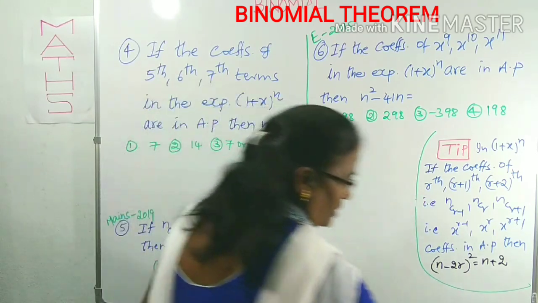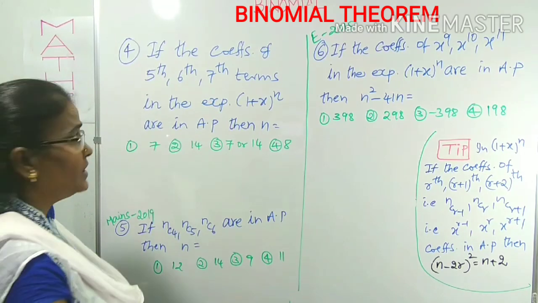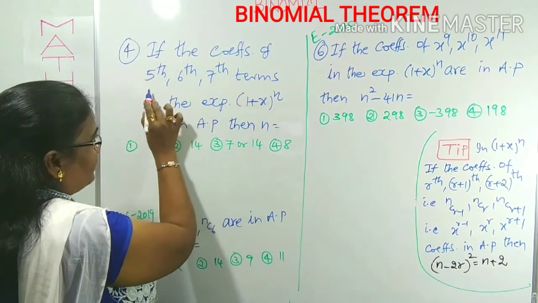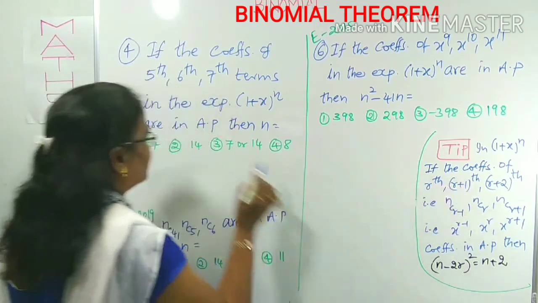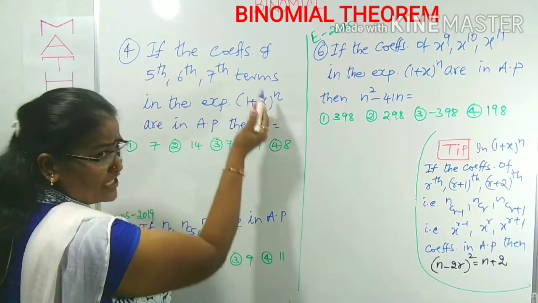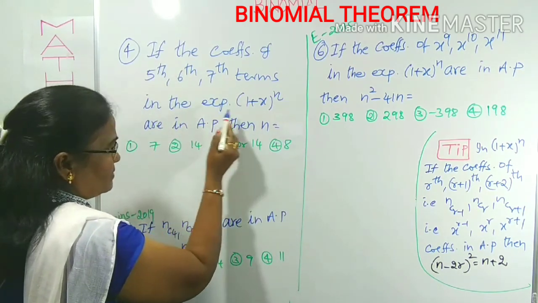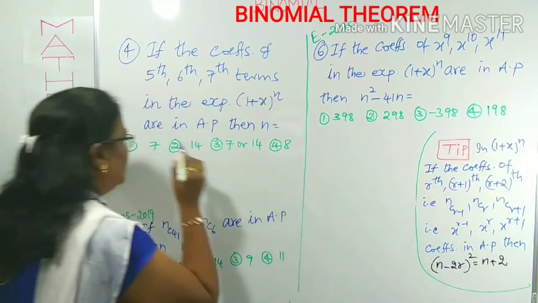Now, come to question number 4. What is given? If the coefficients of the 5th, 6th, 7th terms, that is r, r plus 1, r plus 2. Fifth means what? In place of r, what is there? 5, 6, 7. Continuous terms only will go. In the expansion, what is the expansion? 1 plus x whole power n, the standard expansion only is given.